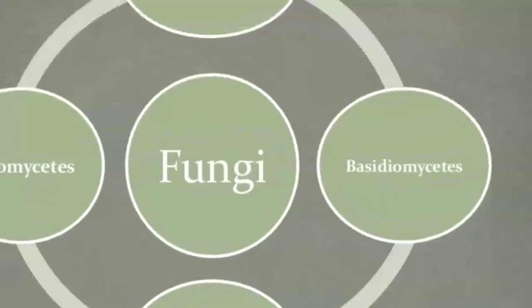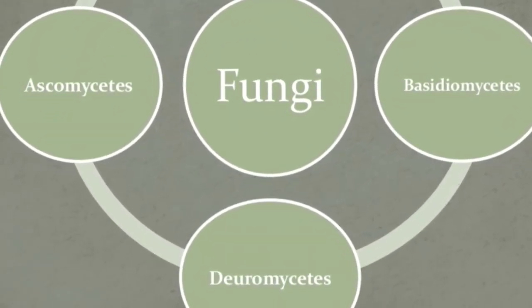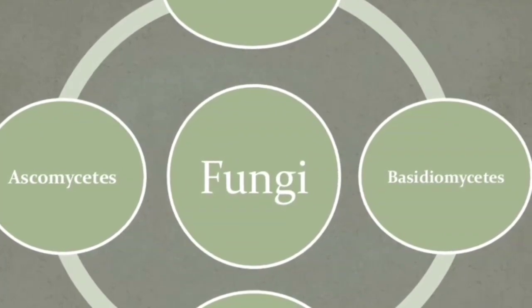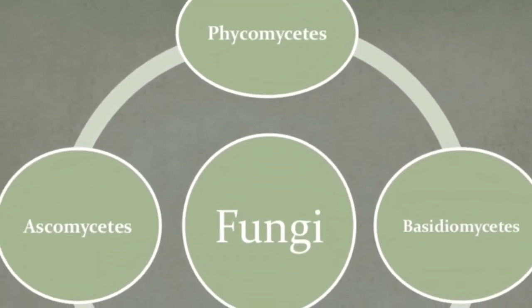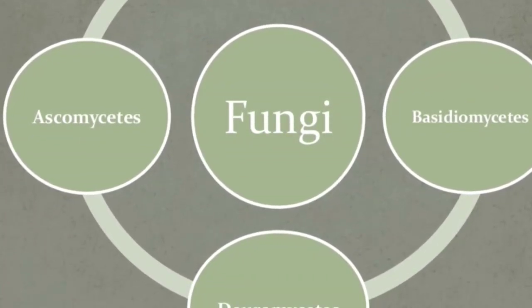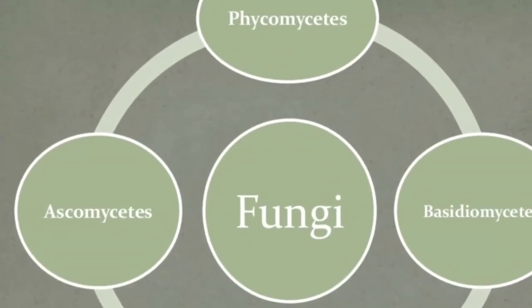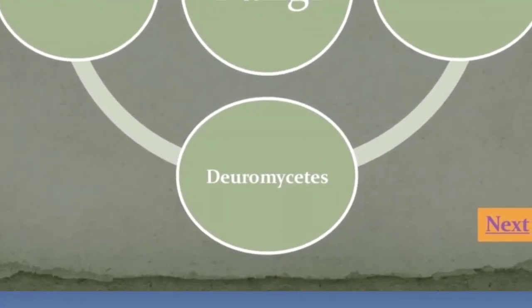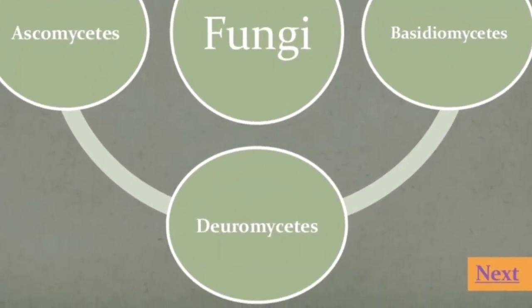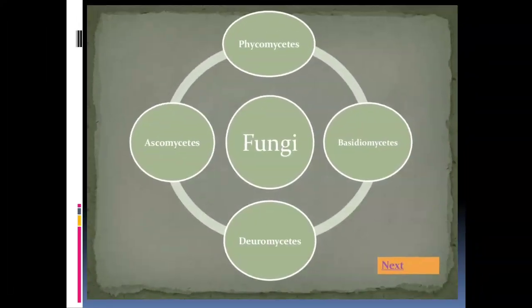Here you can see the fungi are of 4 types; rather, previously there were 5 types. The first group is known as the Myxomycetes, whose members are the slime molds, but nowadays they come under the previous kingdom, Protista. So the true fungi are the Phycomycetes, Ascomycetes and Basidiomycetes, but some fungi are known as Deuteromycetes. They are known as imperfect fungi because sexual reproduction is not yet known.